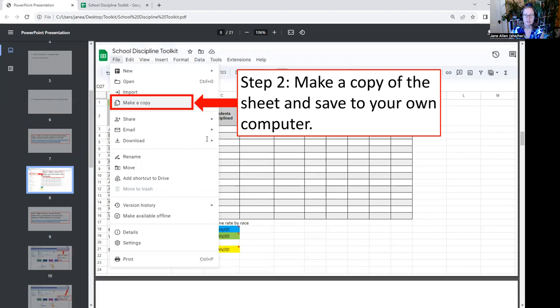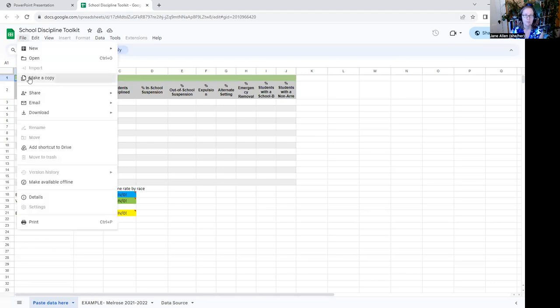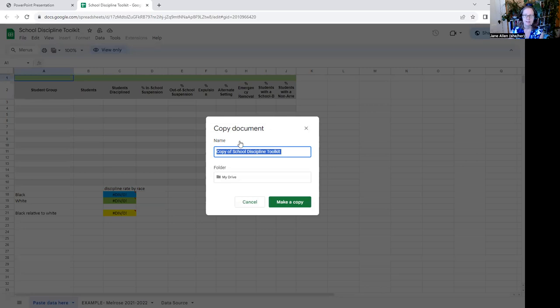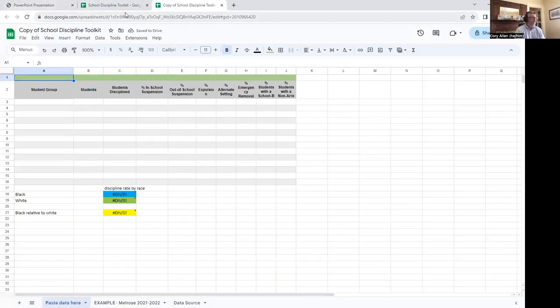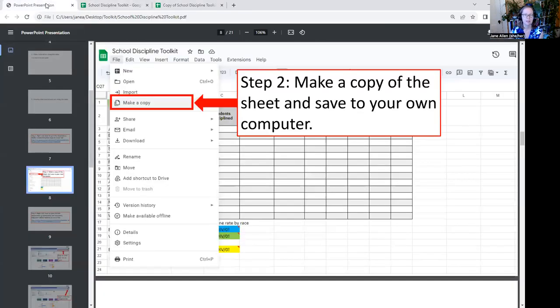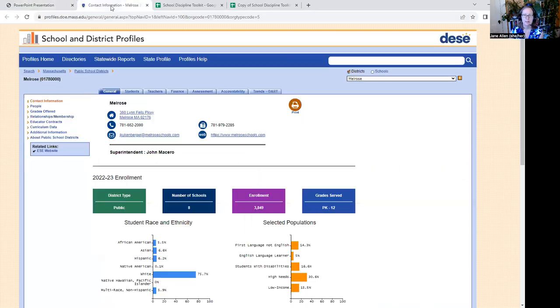The first thing that you need to do is to make a copy of the sheet and save it to your own computer. This is a read-only file, so you need to make a copy and save it. Yep. So that's now in your own Google account. Great. That is what we want. Okay, good. So the next slide will take you to the data itself, the Massachusetts data. And so again, if you right click, it will open in a new tab. You see that happening up here. And this is what you'll see when you get to the website.